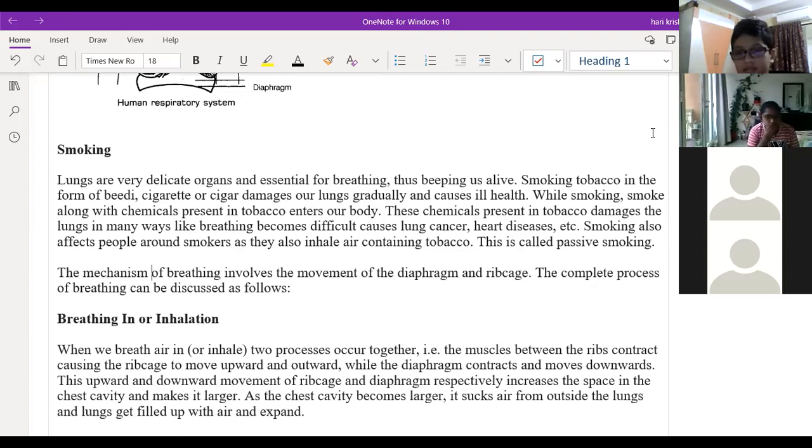Okay. So you know about the side effects of smoking, right? When you smoke, the carcinogenic compounds. What is the meaning of carcinogenic compounds? Which will cause cancer disease, right? Carcinogenic compounds means the compounds which will cause cancer disease.